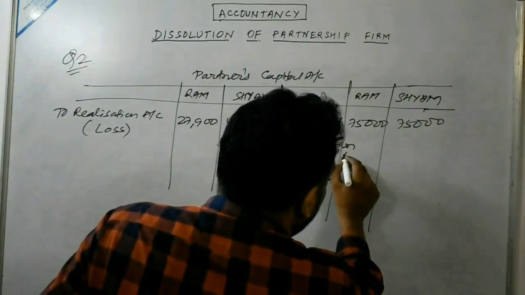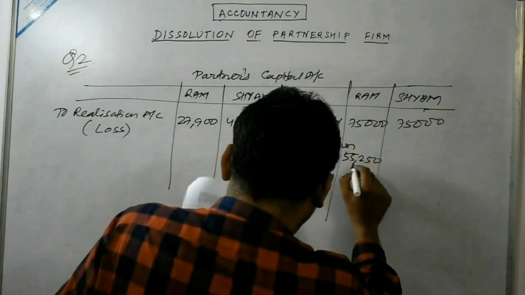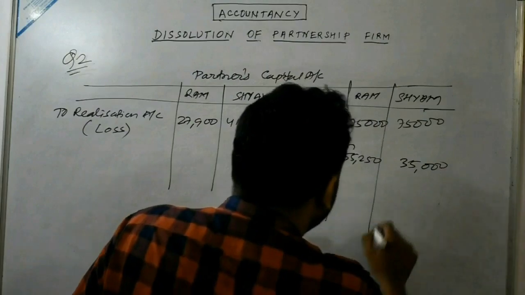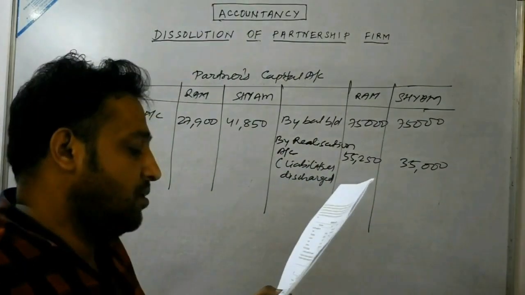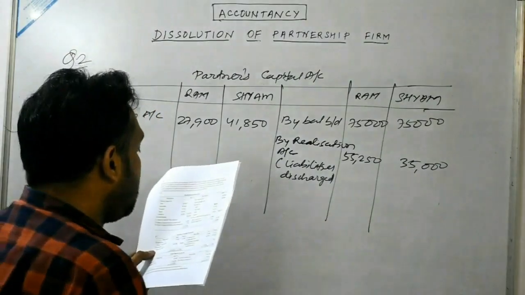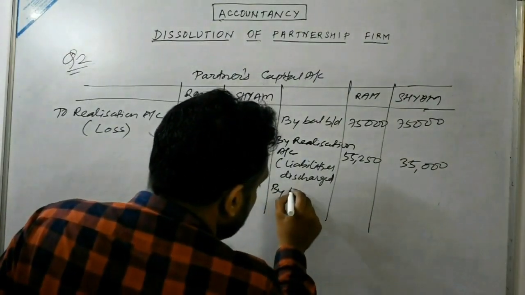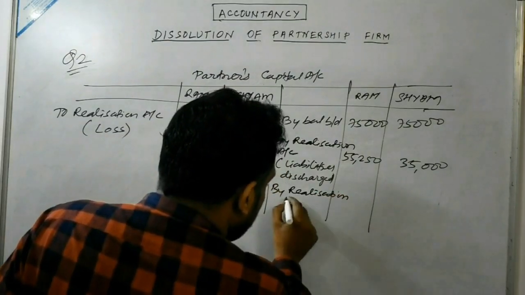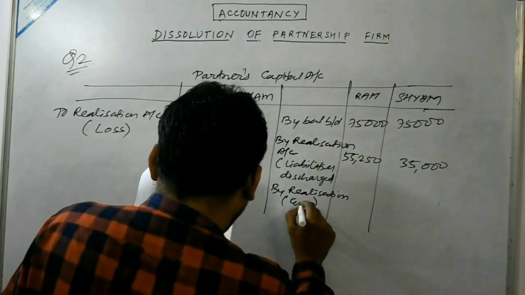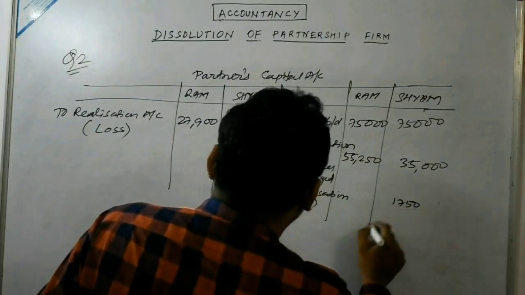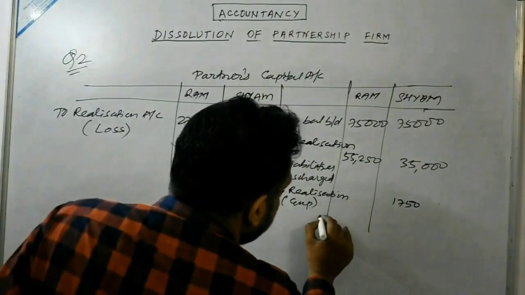So 55,250 and 35,000. Now whatever the realization expenses which have been paid by Syam, that will also be shown by realization expenses. How much has Syam paid? 1750.